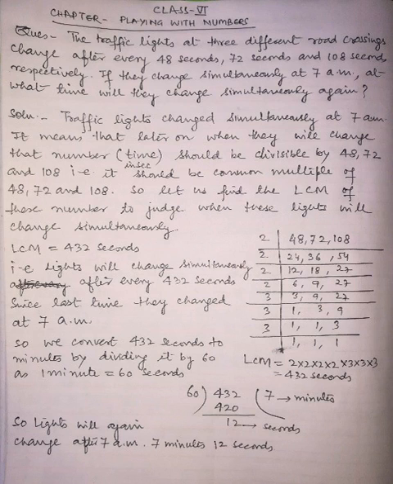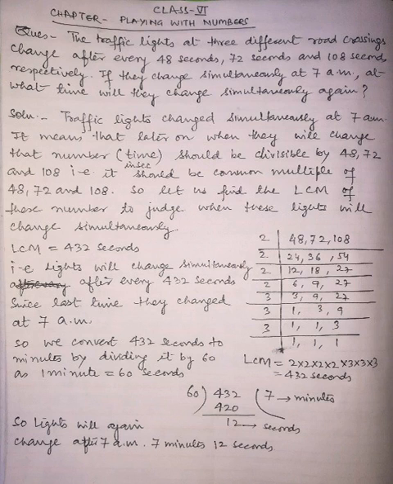You are seeing here on the right hand side that I have taken the LCM of 48, 72 and 108, and after some steps it has come out to be 432 seconds. It means that after each 432 seconds these lights will change simultaneously.